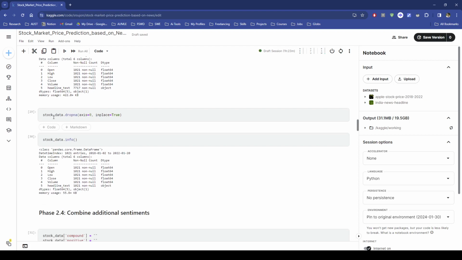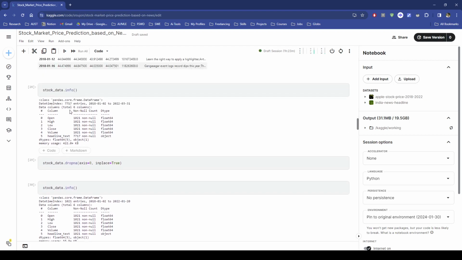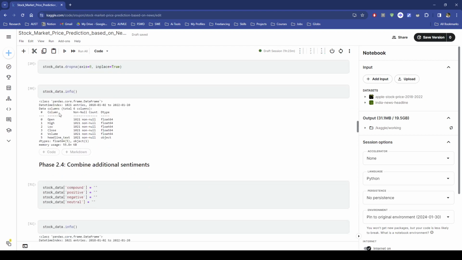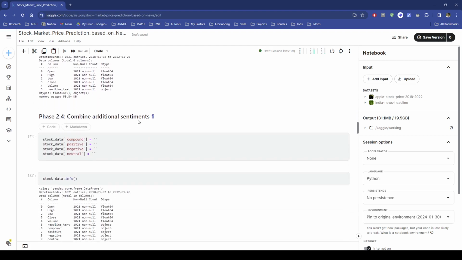So now for the stock, we don't need so many entries. We only need 1021, as others have null values. So now dropping the null values. After that, combining additional sentiments.